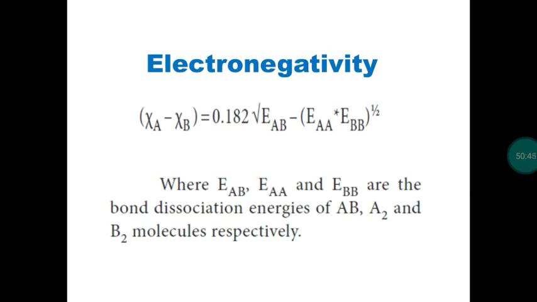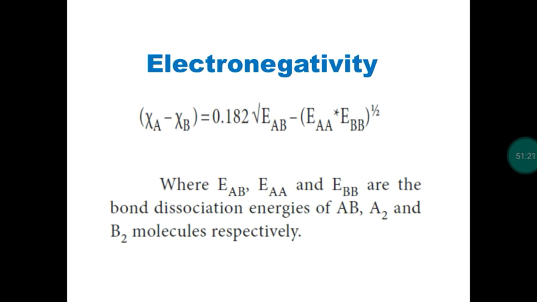Next, last physical property, electronegativity. Okay, so this is the tendency of an atom in a molecule to attract the shared pair of electrons. So after the formation of a covalent molecule, in the covalent bond, one atom may have more electron attraction tendency, so that all the bonded pair of electrons will move towards that atom. So electronegativity is defined as the tendency of an atom in a molecule to attract the shared pair of electrons towards itself. It's called electronegativity, and we follow different scales: Mulliken scale, Pauling scale.